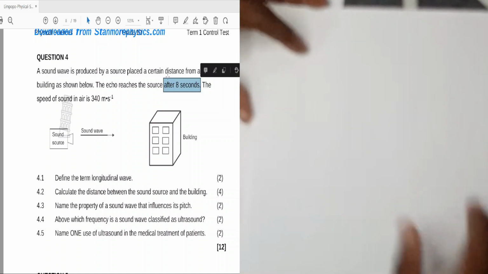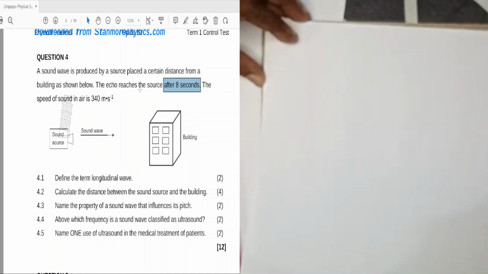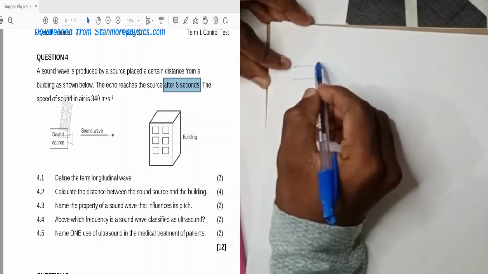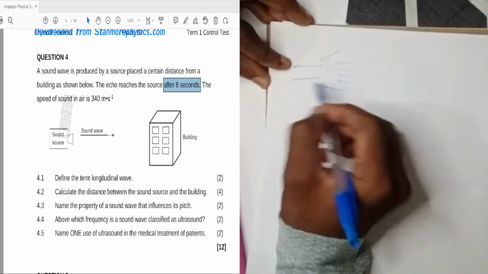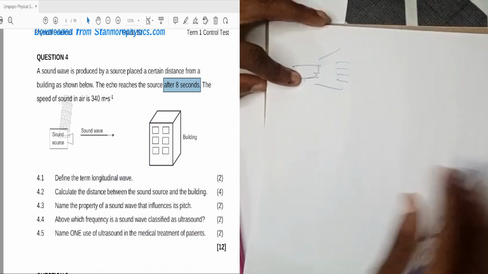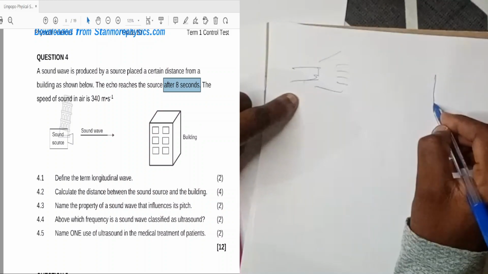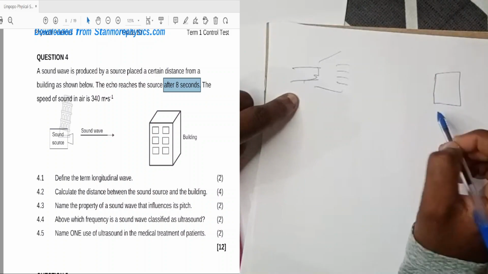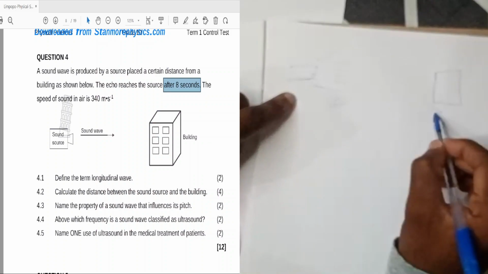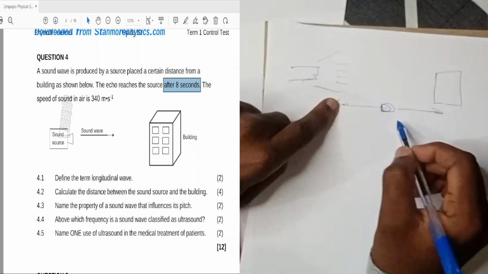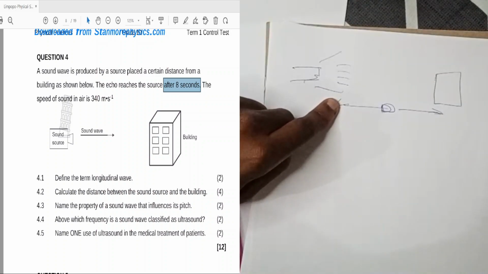Let's explain this. We have a source here. This produces sound to this building. We have this building here, and they are a certain distance apart. So the question says that a sound wave is produced by a source placed a certain distance from a building as shown.